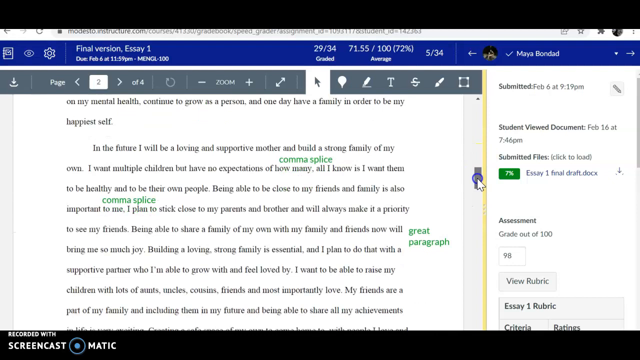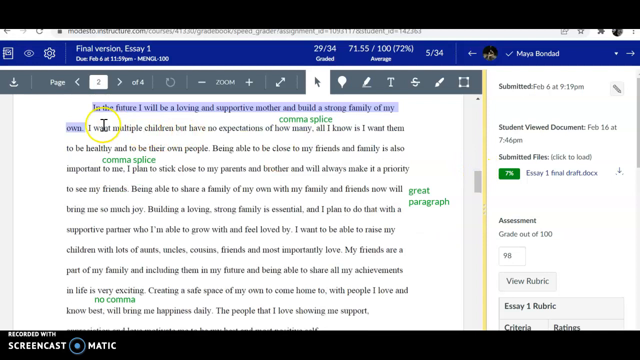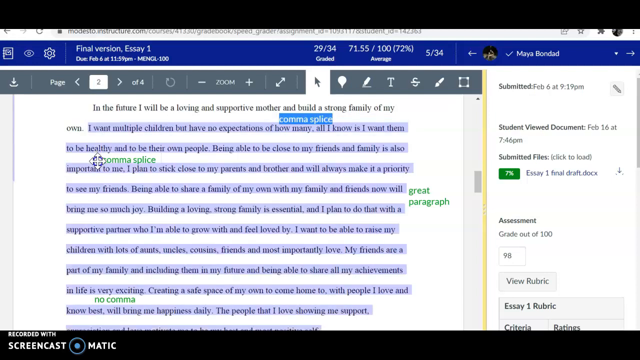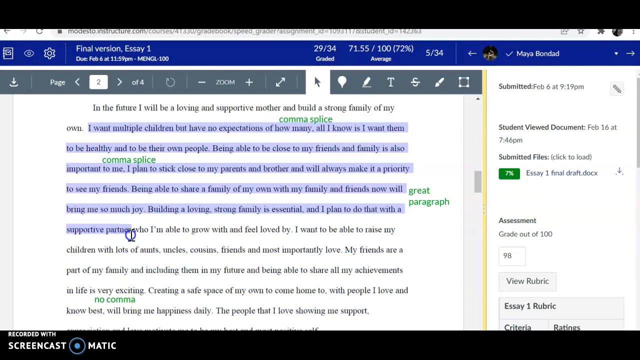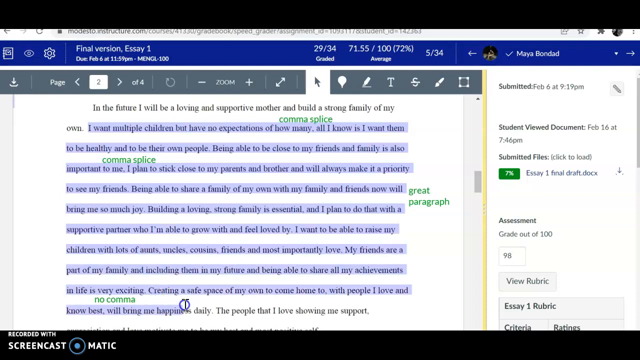I'm not sure why. And then your 2 body paragraphs also should have 3 elements. They should have a topic sentence that tells me what the paragraph is going to be about. And then, like in this case, Maya's talking about how she wants to be a mom, and she's describing that. She describes it all the way down to here. She describes what that's going to look like.